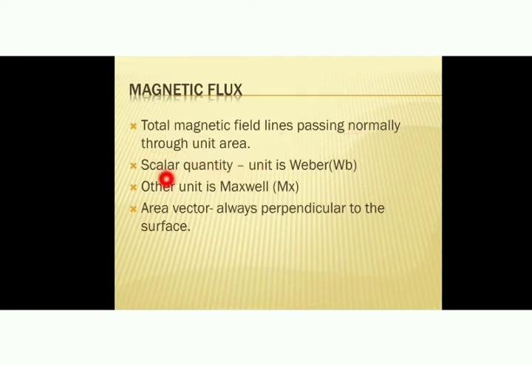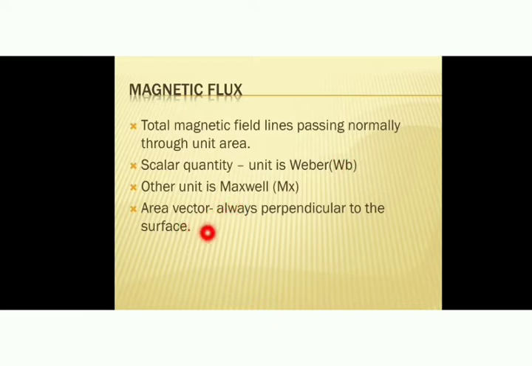And magnetic flux is a scalar quantity. Like electric flux, magnetic flux is also a scalar quantity and its unit is Weber. Wb is the symbol for Weber. Another unit is Maxwell. Mx is the symbol for Maxwell. So the 2 units for magnetic flux are Weber and Maxwell.